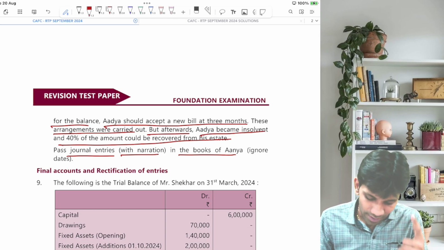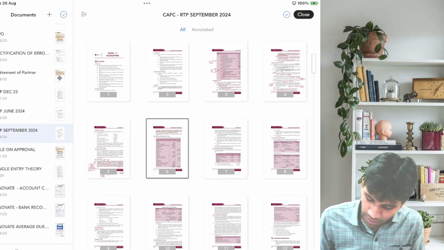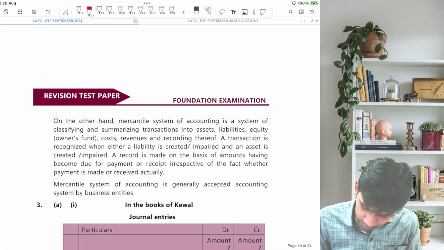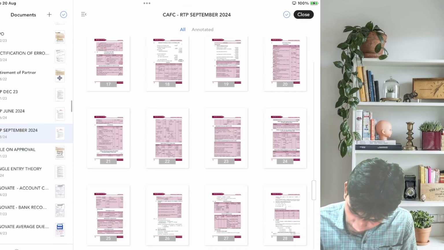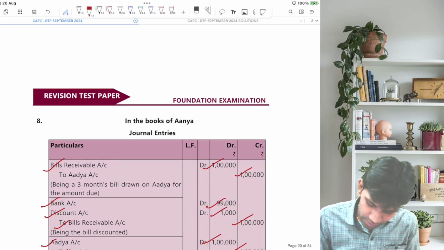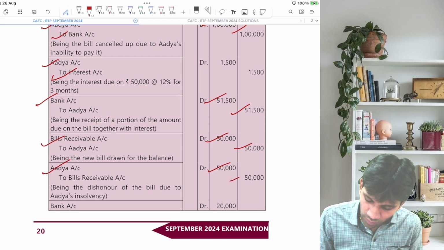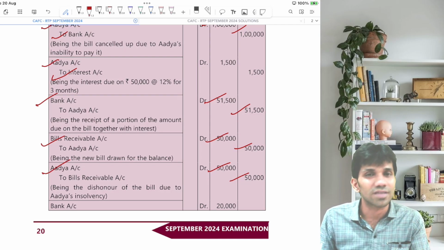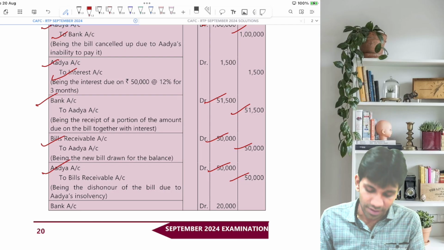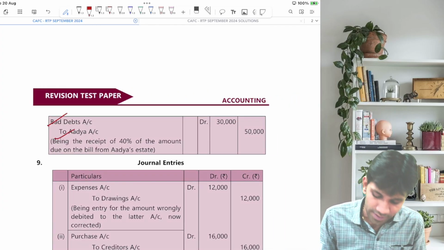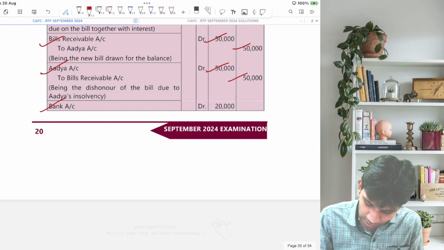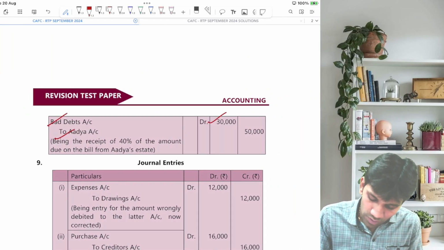I'll say Adya account debit to bill receivable. Let me check. Here it is. So it's Adya account debit to bill receivable. The new bill was of 50,000. And then when Adya declares herself insolvent, we'll have to pass the final settlement entry: bank account debit, bad debts account debit to Adya. So she paid 40% of the amount. So 50,000, 40% is 20,000. So bank account debit 20,000. Whatever she didn't pay will go to bad debts account and to Adya account.